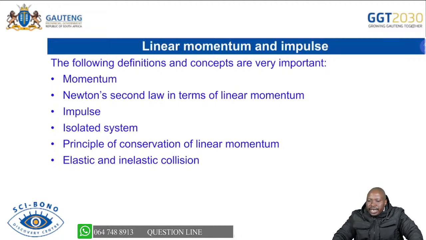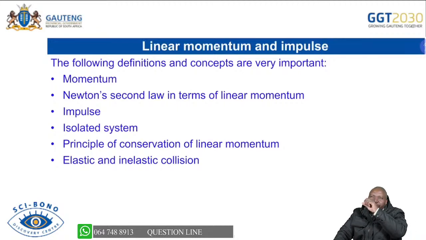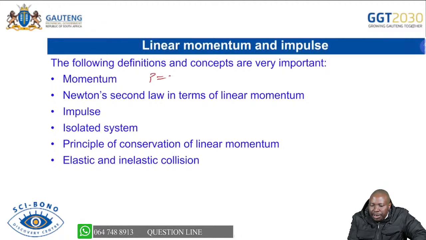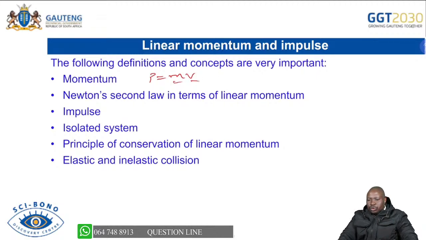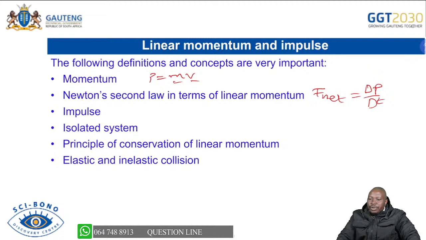And then we move to linear momentum and impulse, which is important. Remember, you first have to remember what momentum is, and this is given in your data sheet: p equals mv. It's the product of the mass of an object and its velocity, so you just multiply those two. Newton's second law in terms of momentum: the net force is equal to the rate of change in momentum.